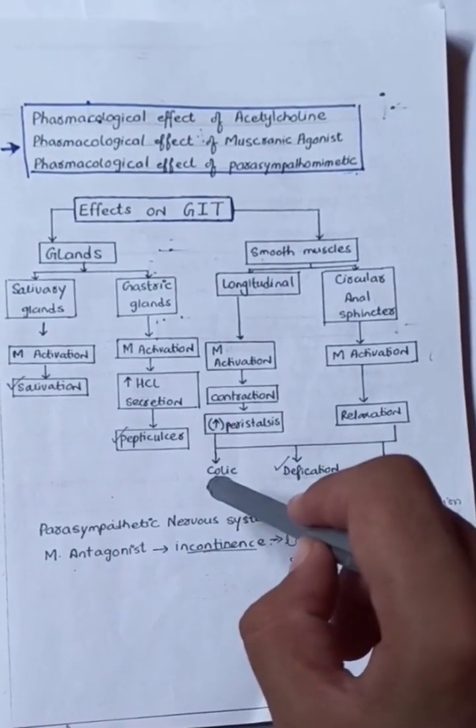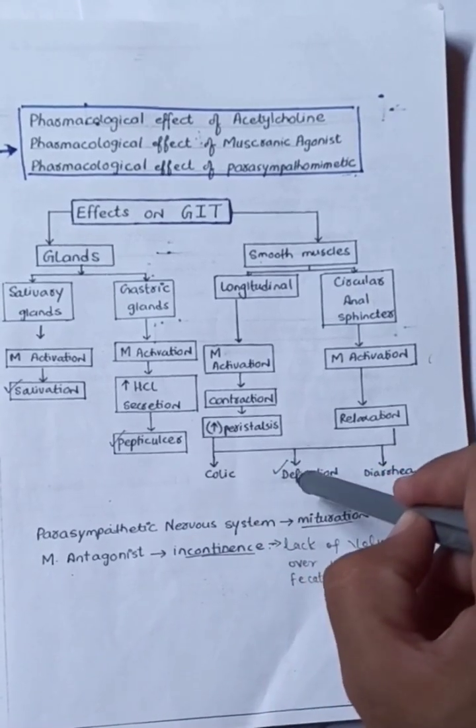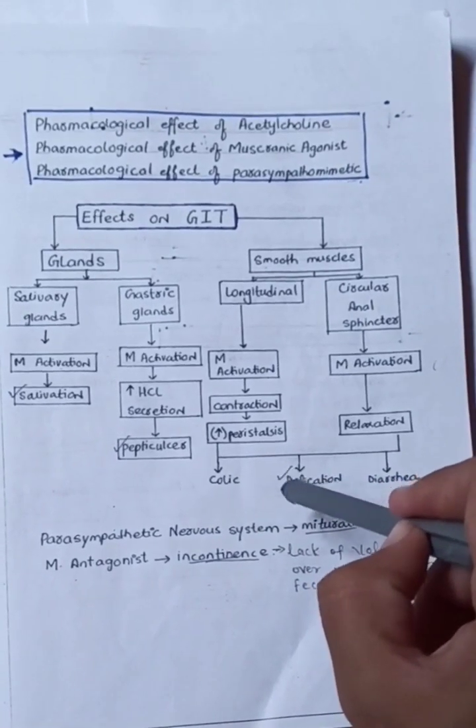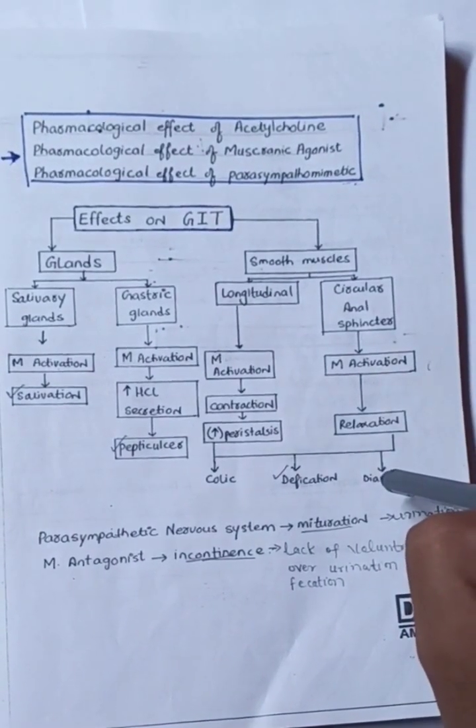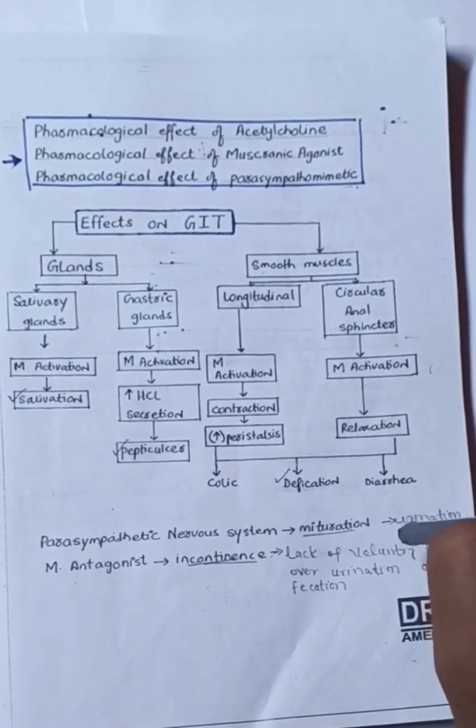Colic means pain in the intestine, defecation means discharge of feces from the body, and diarrhea means frequent discharge of feces in liquid form from the body.